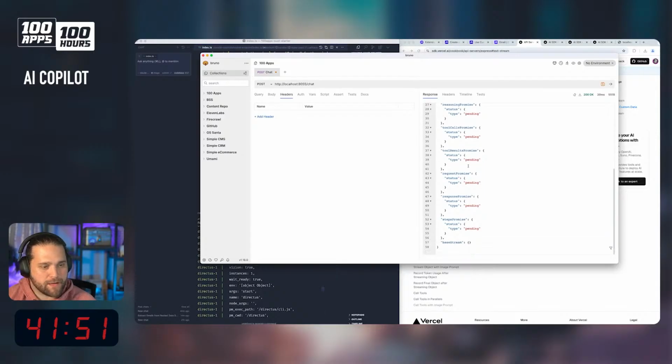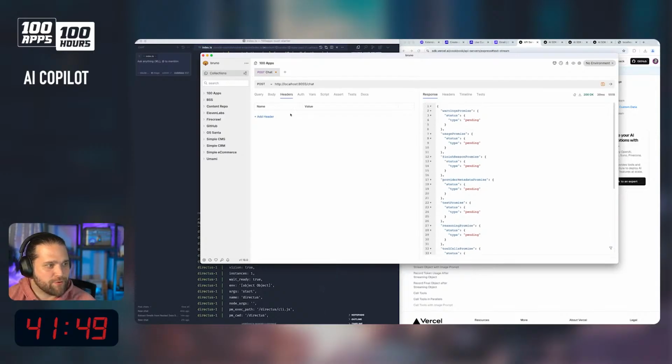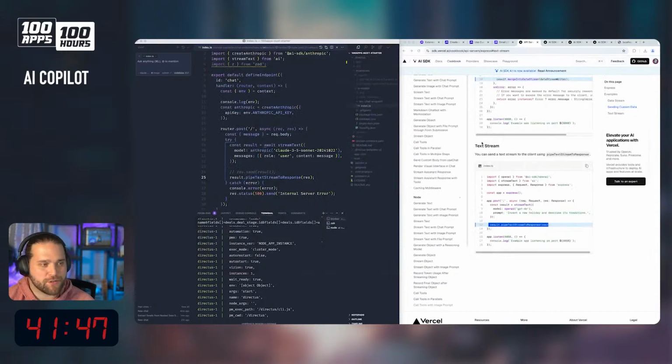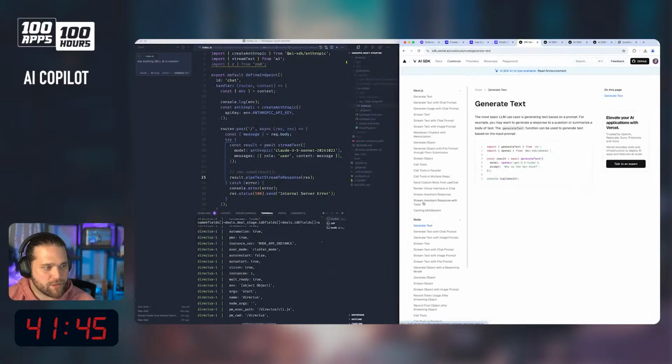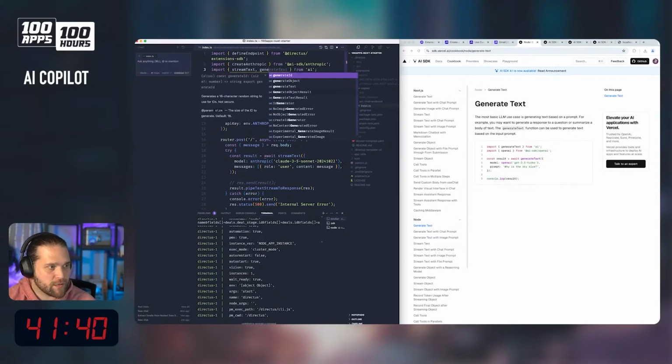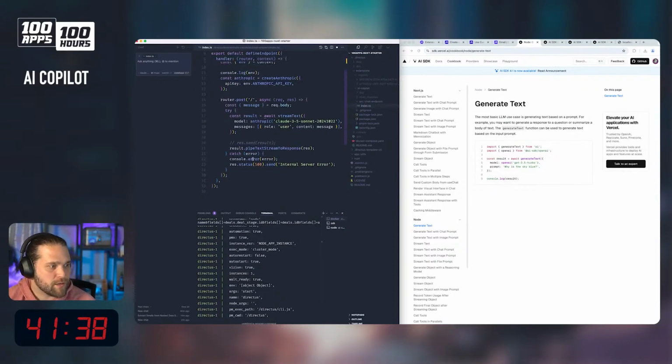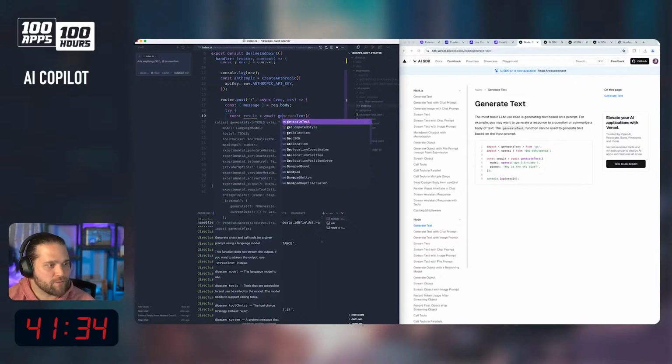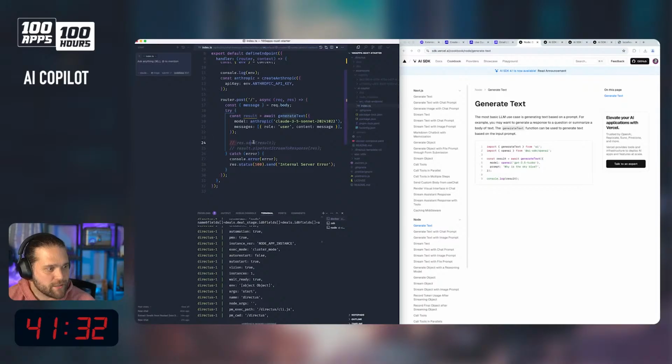I don't know that Bruno here will handle streaming. What if we just tried generateText? Generate text. Await. Let's just make sure this is going to actually work first before we get crazy with it. Generate text results, send result.